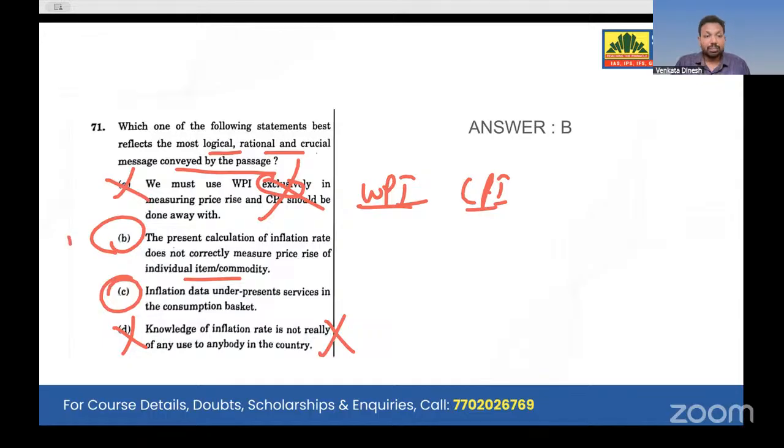So I choose B over C here. Yes, you may say that C might be the correct option, but B is mentioned in the passage. C is inferred. So though it was the logical, rational, crucial message, B was mentioned in the passage. So I am taking B. Again, there are options. You can take C also here.